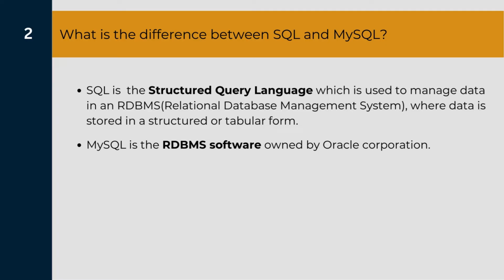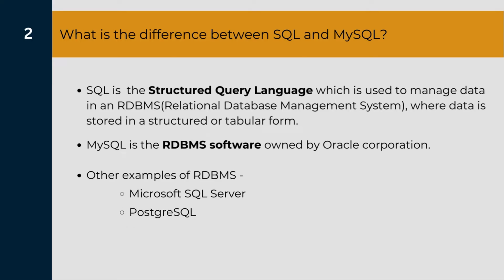Now this question is often asked because SQL and MySQL have very similar names, but they are completely different things. SQL is the language and MySQL is the software in which this language is used. Now to make it clear, there are also other examples of these RDBMS systems like Microsoft SQL Server, PostgreSQL, SQLite, and MariaDB.